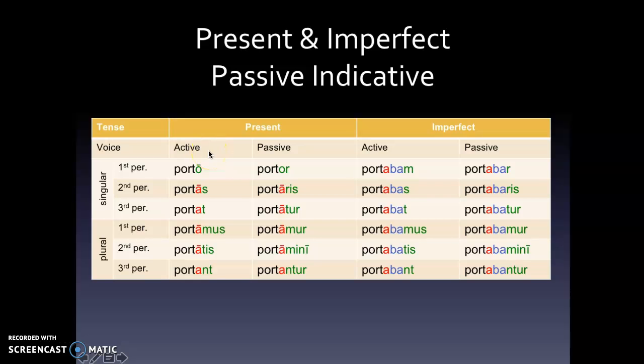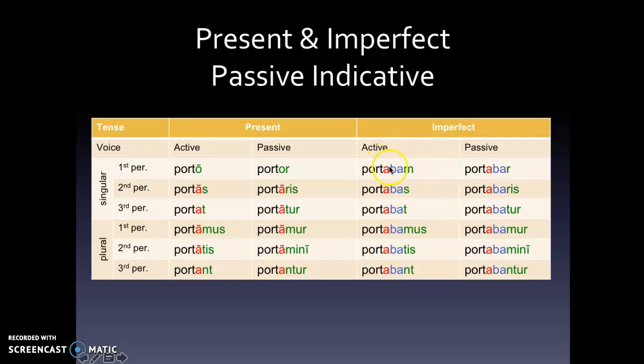This is what the present looks like with the active compared right next to the passive. So o, s, t, mus, tis, nt, those are your active personal endings. Or r, ris, tur, mur, mini, ntur, those are our passive personal endings. The A is in a different color here because that's your thematic vowel. That lets you know that you're looking at a first conjugation verb. So your base plus your thematic vowel plus your ending lets you know that for this one you're looking at the active present tense. Over here, that combination lets you know that you're looking at the passive present tense.